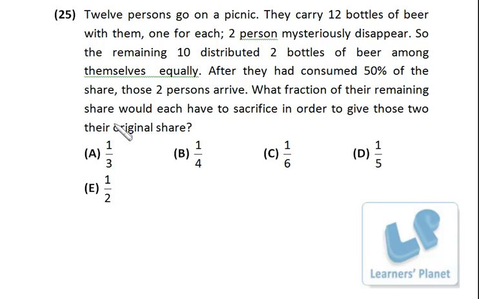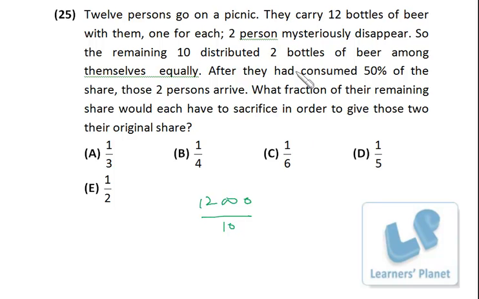Okay, I suppose there is 12 liters of beer and each one is getting 1 liter, right? So 12 liters, and after that these two persons disappear. That means now 12 liters is to be distributed among 10 persons. So I suppose 12 liters is 12,000 ml. If all of them are distributing equally, that means each one is getting 1200 ml, right? In all 12,000 is being distributed among 10 persons, right?